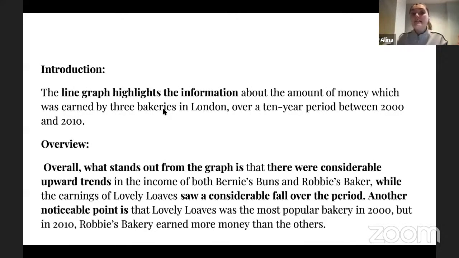Okay, all right, so this is basically one sentence only, right? This is your title. You paraphrase it, you indicated your time frame, you identify the graph, and we are ready to move on to the next paragraph. And as I promised, our next paragraph is an overview or summary, right? I literally start from this linking structure, which I presented to you earlier. This is overall what stands out from the graph is, right? And after that, I'm trying my best to describe the most remarkable points, right?